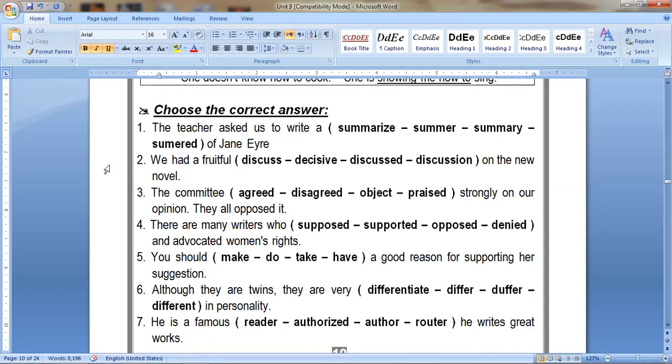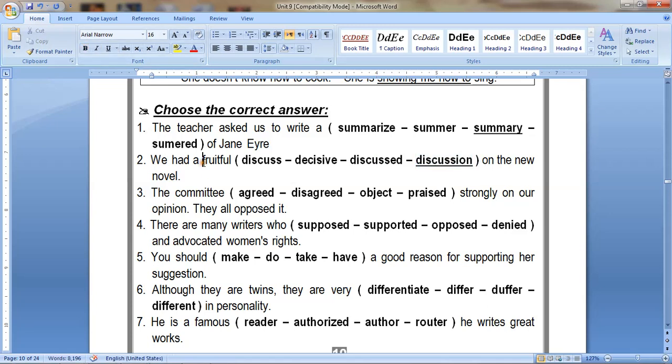Let's answer some multiple choice questions about the vocab and the structure of this unit. Number one: the teacher asked us to write a summary of Jane Eyre. Jane Eyre, by the way, is the title of a famous novel. So the teacher asked us to write a summary. ملخص. Number two: we had a fruitful discussion on the new novel. We had a fruitful discussion.